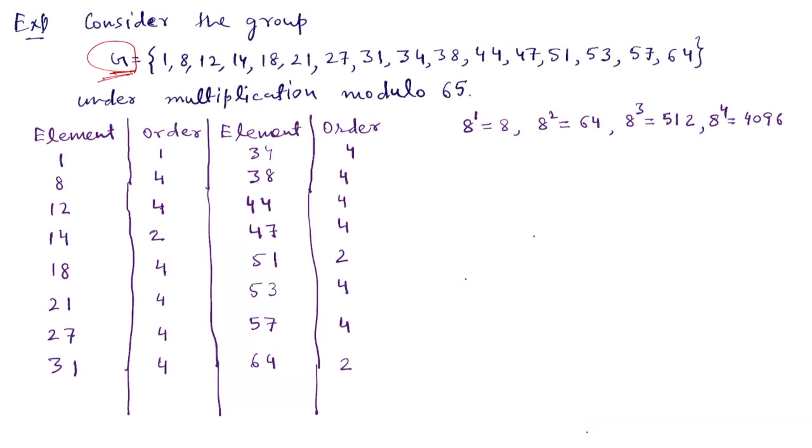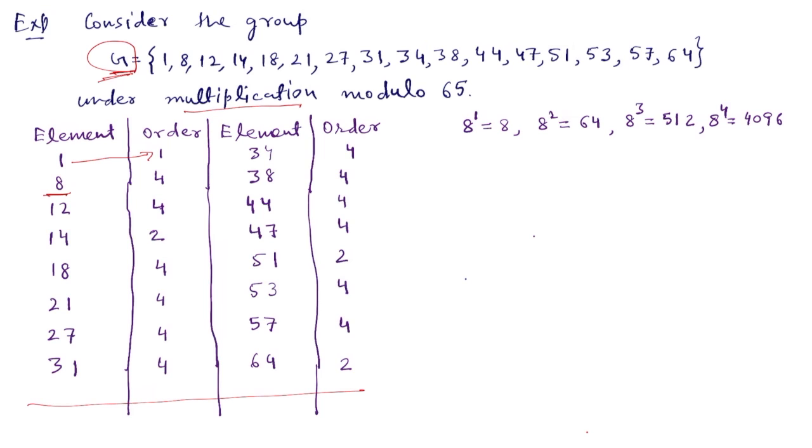To find the isomorphic type of G, we first find the orders of each element of G. So these are the orders of the elements of G. The first element identity has order of course 1. To find the order of 8, we find the powers of 8 because the group is multiplicatively written.